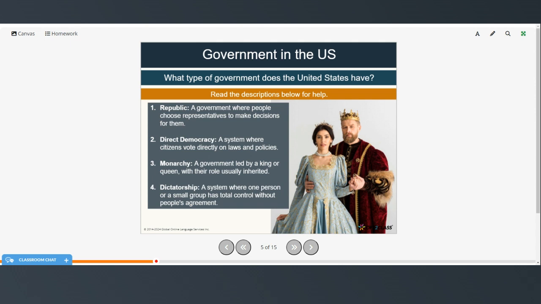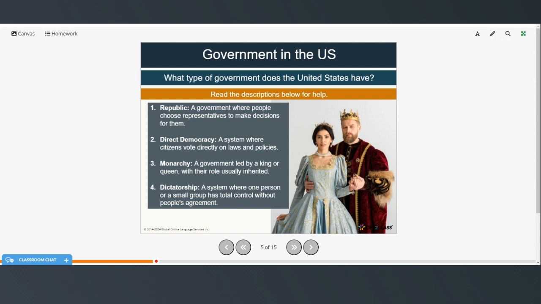And we'll read these descriptions. So a republic is a government where people choose representatives to make decisions for them. Direct democracy, a system where citizens vote directly on laws and policies. Monarchy, a government led by a king or queen with their role usually inherited. And a dictatorship, a system where one person or a small group has total control without people's agreement.